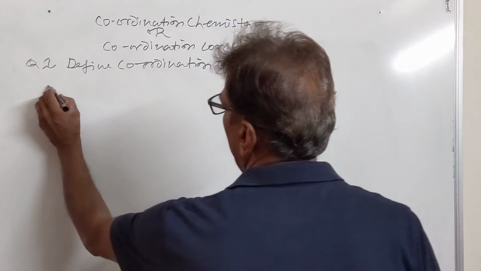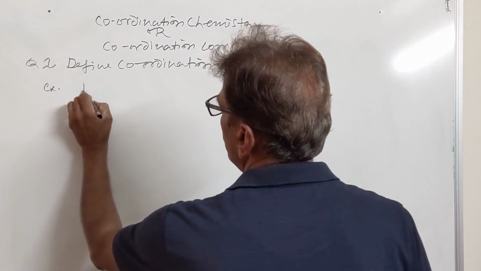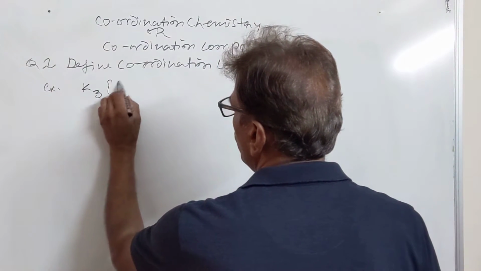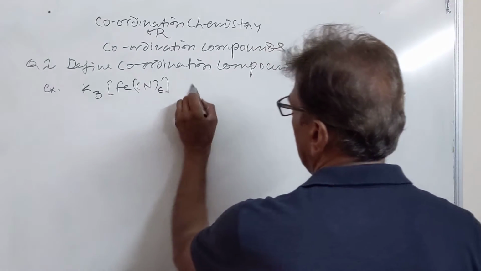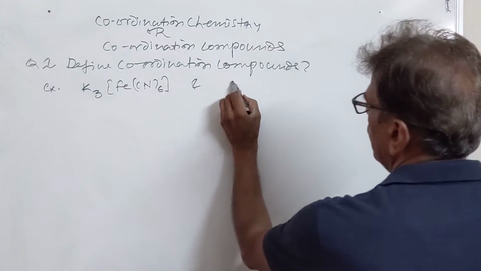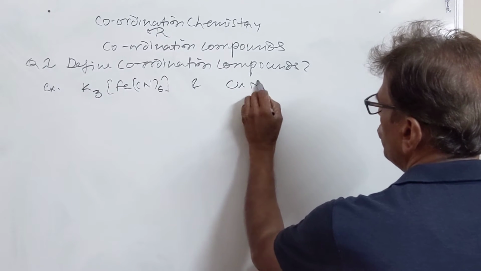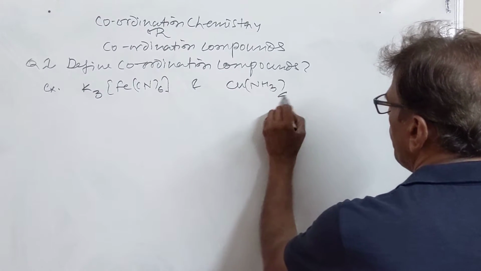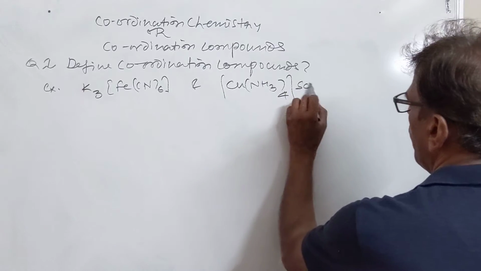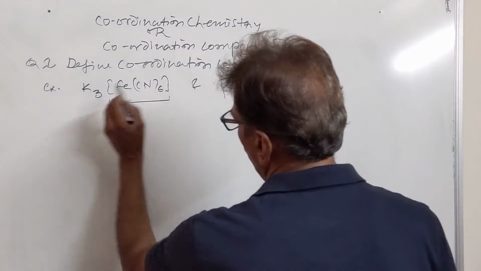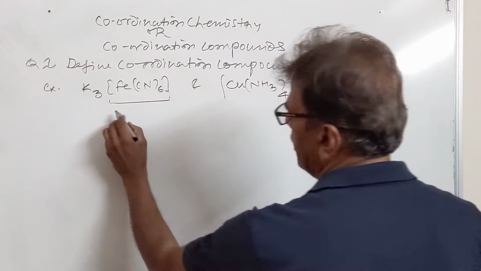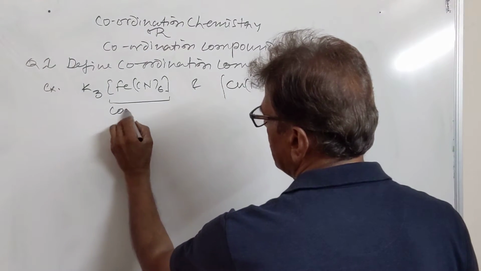For example, we have potassium hexacyanoferrate, and we have tetramine copper 2 sulfate. So the species enclosed in the square brackets are called the coordination complex.